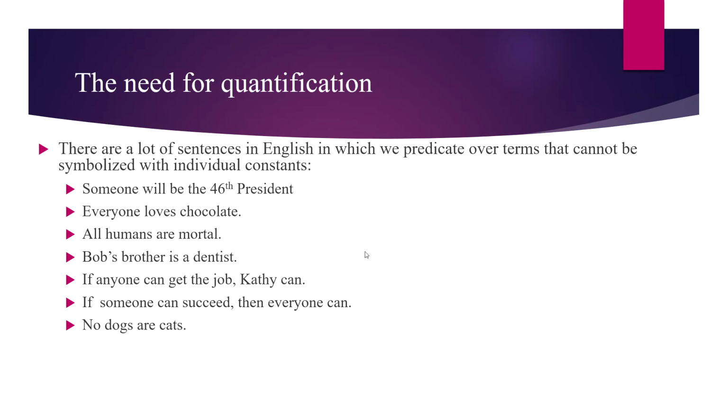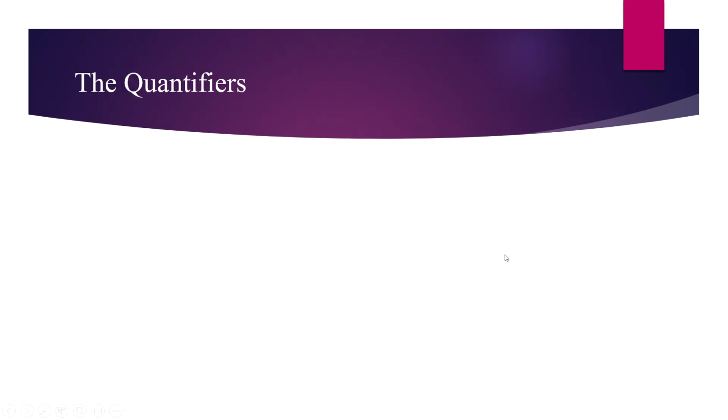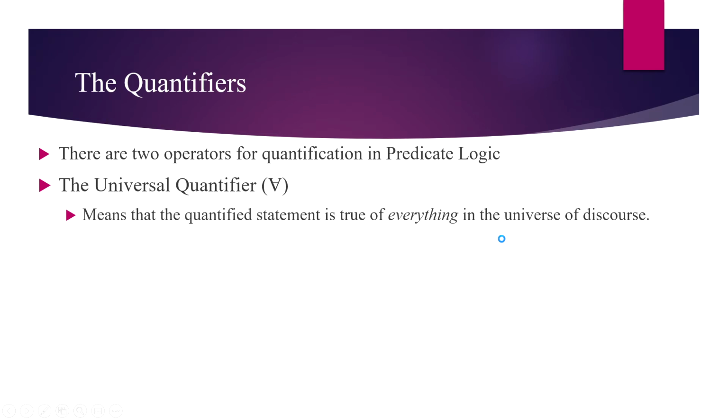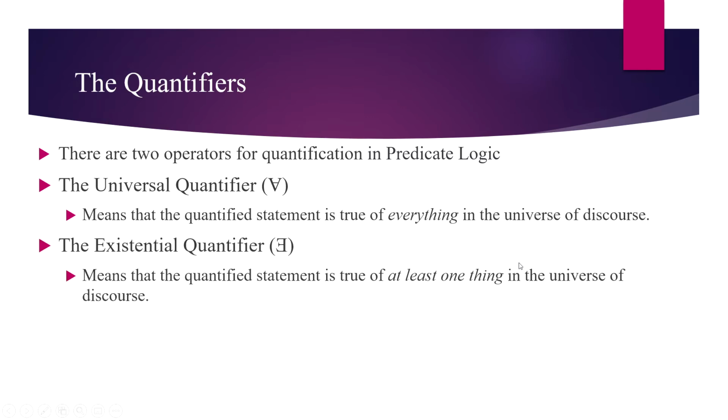There's no proper name that we can turn into an individual constant for any of these. So to symbolize these sentences, we need to use quantifiers and variables. So let's talk about what those quantifiers are. There are two operators for quantification in predicate logic. They work kind of like connectives. The first is the universal quantifier, which we symbolize with the upside down A. This quantifier universalizes the claim. It says that the quantified statement is true of everything in our universe of discourse.